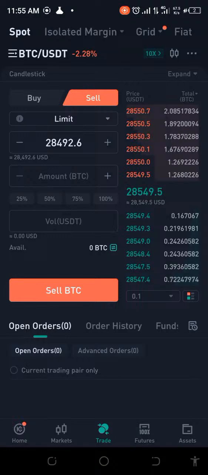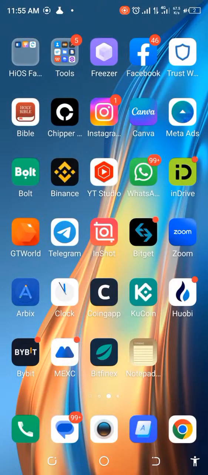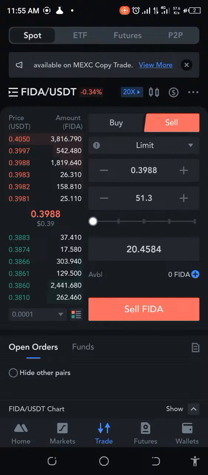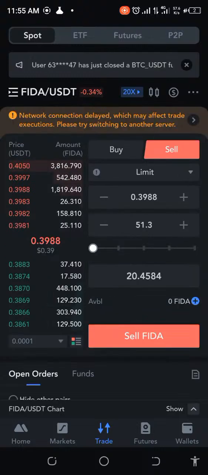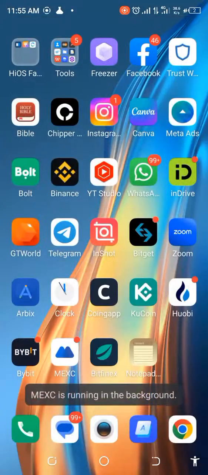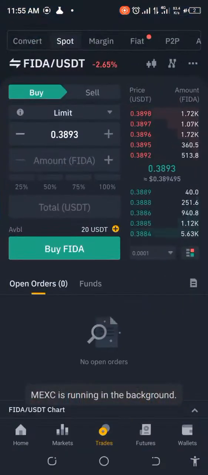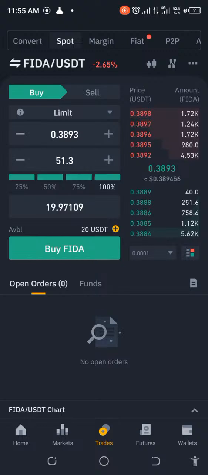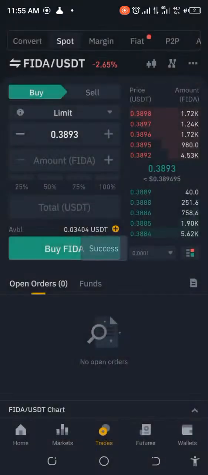Okay, oh sorry, let me go to MEXC. So we have 39.88. Okay, looks good. Let's go ahead and try this out. The first thing we want to do now is to buy this. So let's ensure that we refresh and make sure that everything is set. Okay, so it's picking up 19.97. Let's go ahead and buy that.